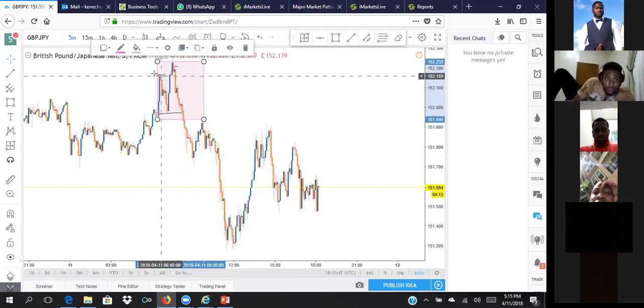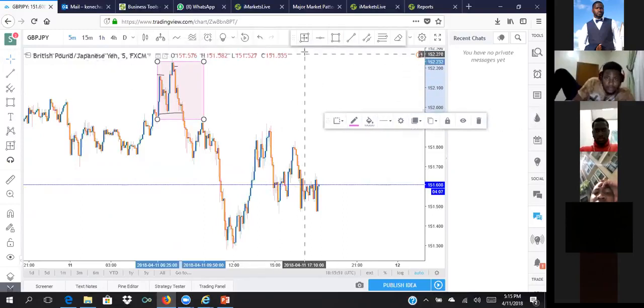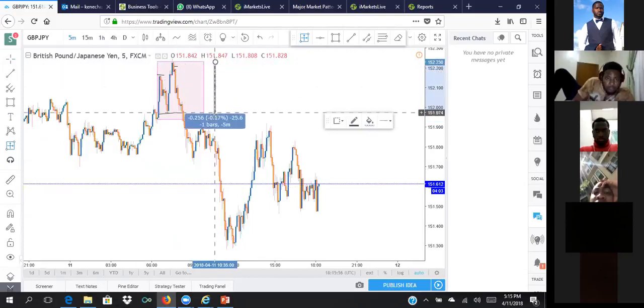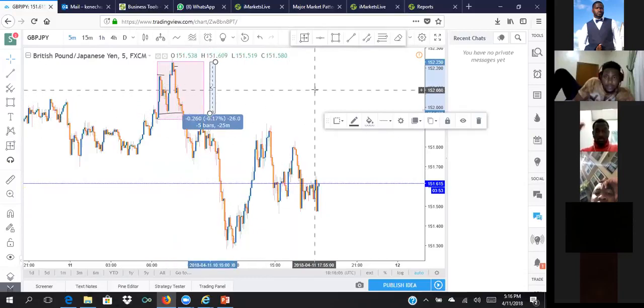Now, immediately I saw this setup here. The first thing I did was I took my pip measurement. I measured the distance between this top to this neck formation, right? That's 26.0 pips. Okay, 26.0 pips. Let me quickly delete this. How do I take that out?